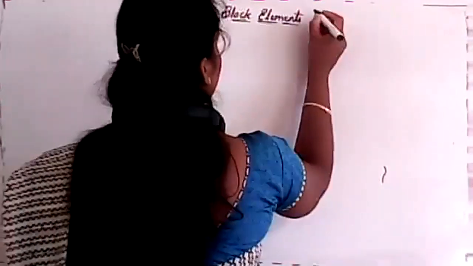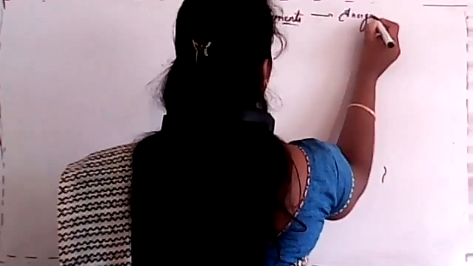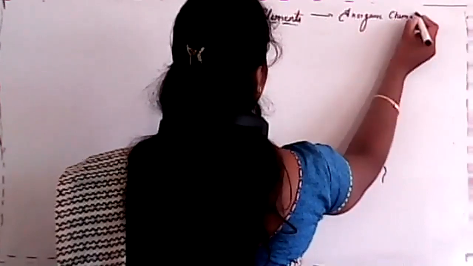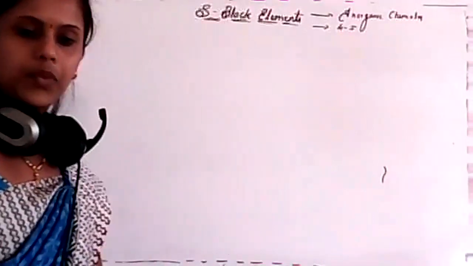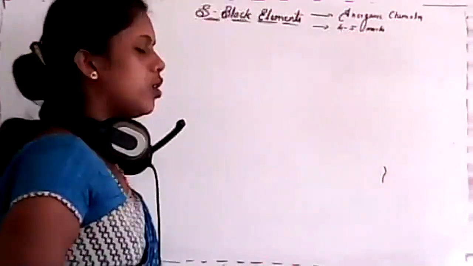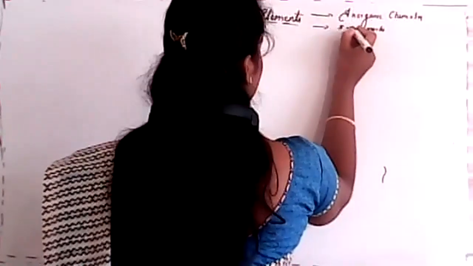This is the third chapter in inorganic chemistry. It is very important for 4 to 5 marks, clear? Around 5 to 6 marks.